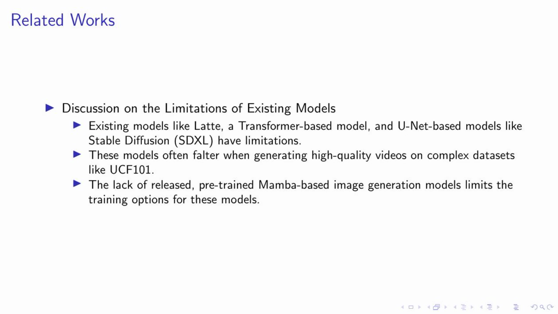In this slide, we delve into the limitations of existing models in the field of video generation. Models such as Latte, a transformer-based model, and U-Net-based models like Stable Diffusion or SDXL have shown certain shortcomings. For instance, these models often struggle when tasked with generating high-quality videos on complex datasets, such as UCF-101. Additionally, the current landscape lacks released, pre-trained Mamba-based image generation models. This absence restricts the training options for these models, limiting their potential. As we move forward, it's crucial to address these limitations to enhance the efficiency and effectiveness of video generation models.